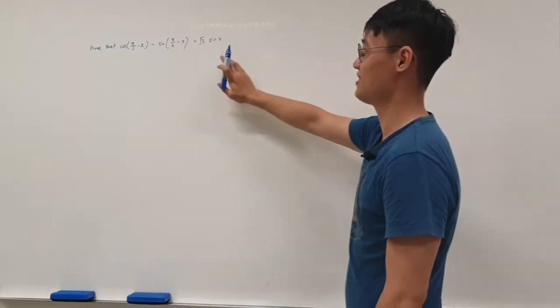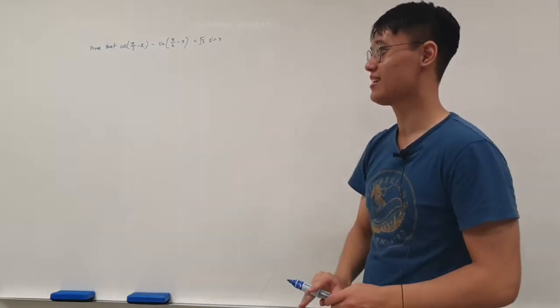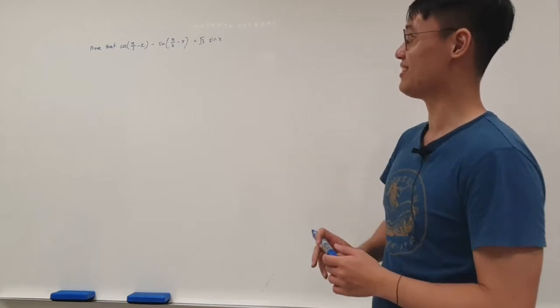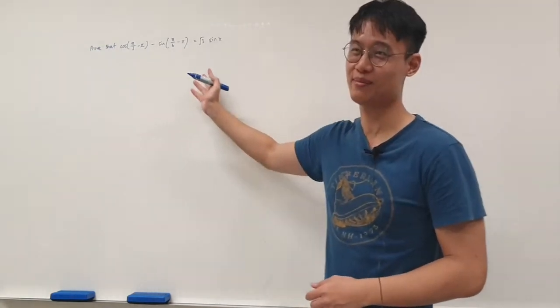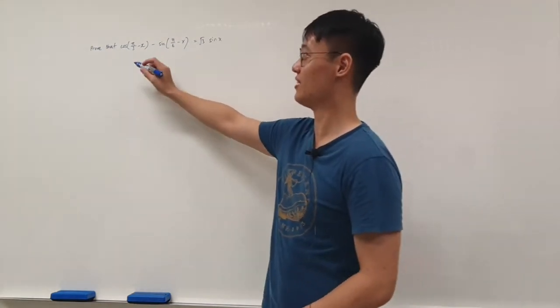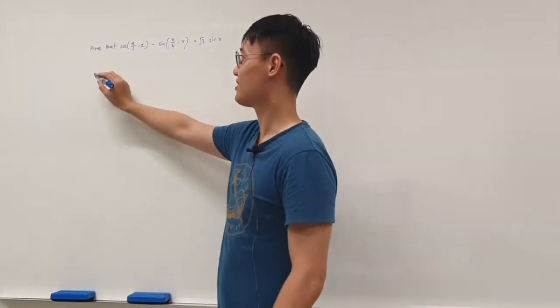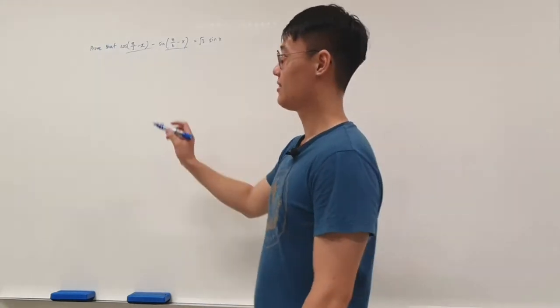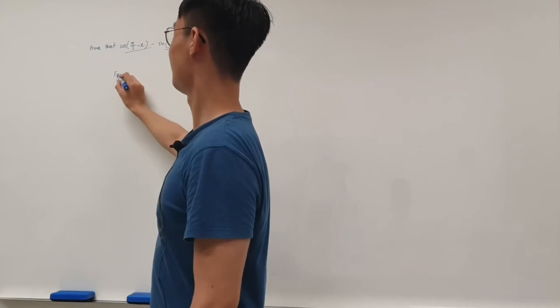This question comes because the teachers want to really test your trigonometric identities. Some of these identities are here, where we can give you the formula required.